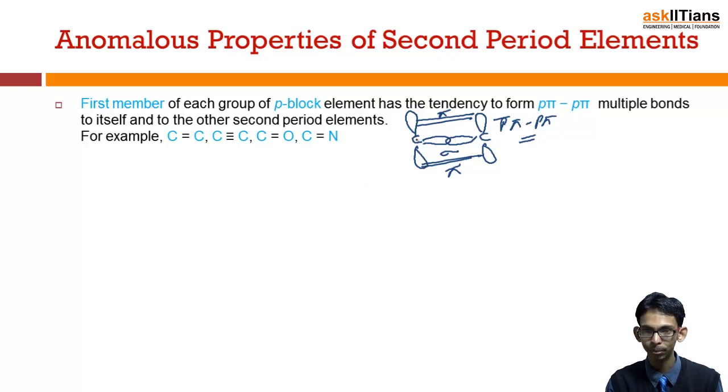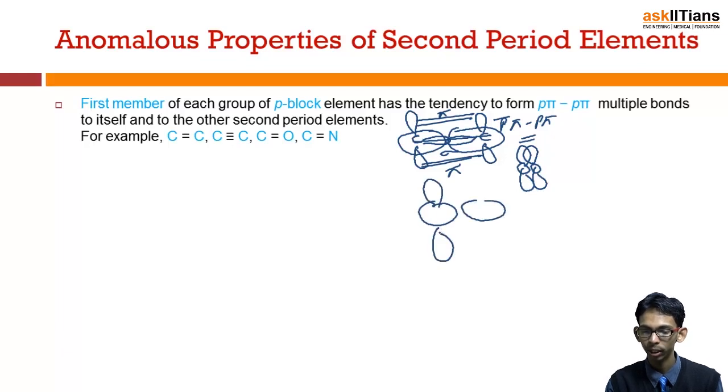The smaller the size of the atoms, the smaller the bond length and the more the overlapping. The difference between these two atoms defines how effectively the overlapping would take place. The first members are of extremely small size, so the p orbitals can overlap very effectively. Now if the size is large,